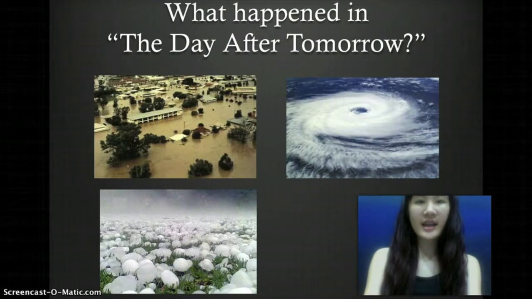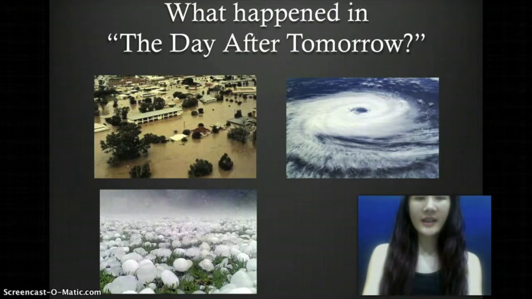The countries that never have snow, for example India, saw the temperature drop incredibly fast, 10 degrees per second. There are hurricanes, tornadoes, floods, and raining hailstones. The storm is hitting the entire northern hemisphere, and Europe was even buried under 15 feet of snow. The Earth is becoming a new ice age.